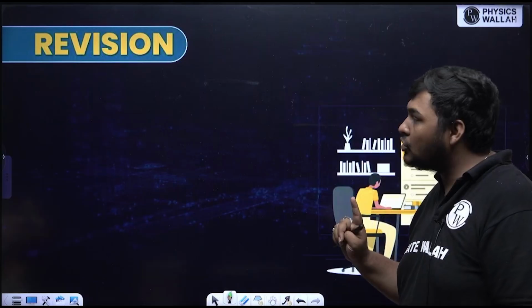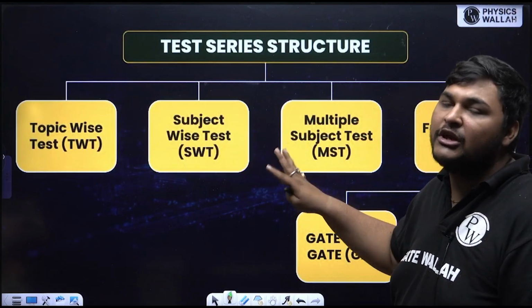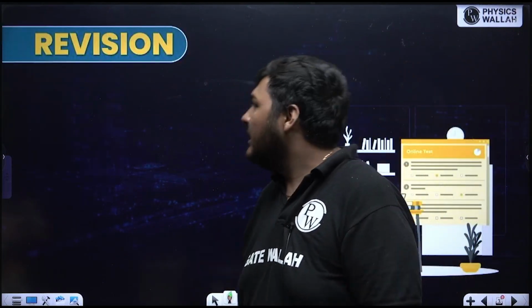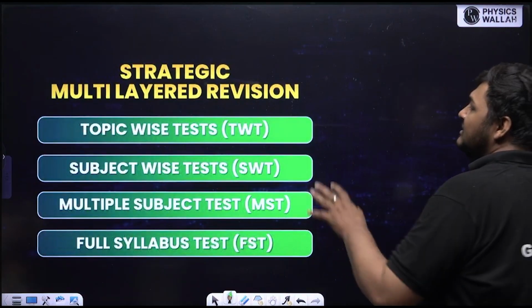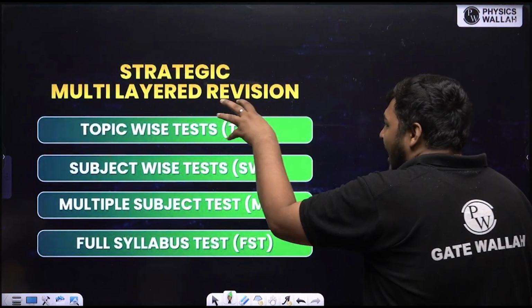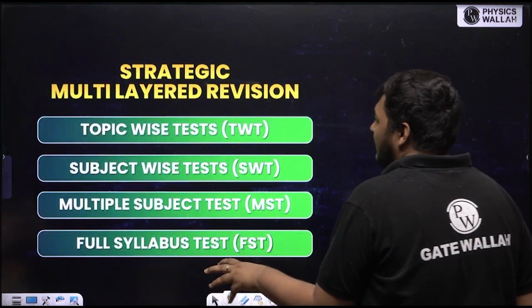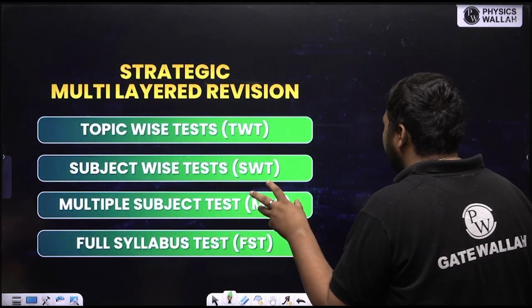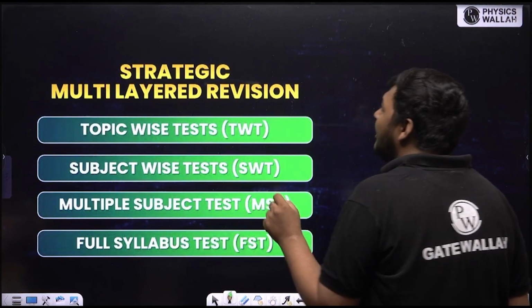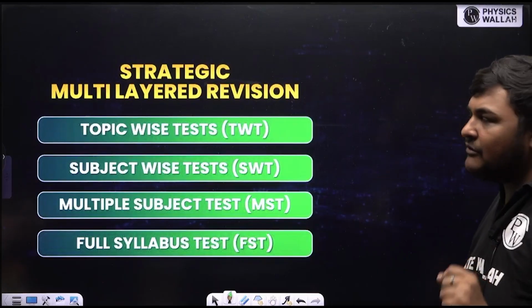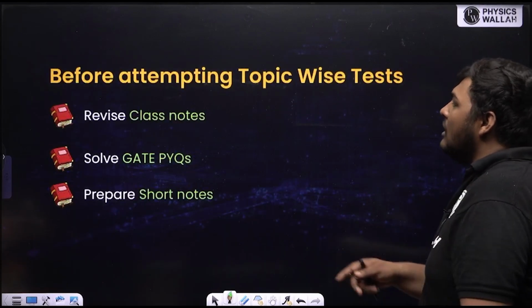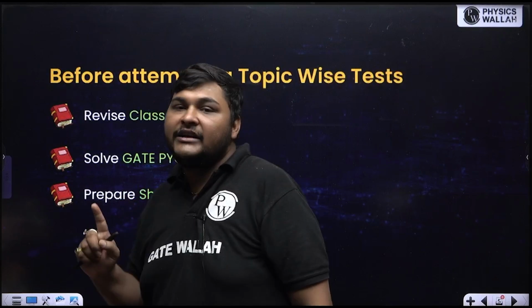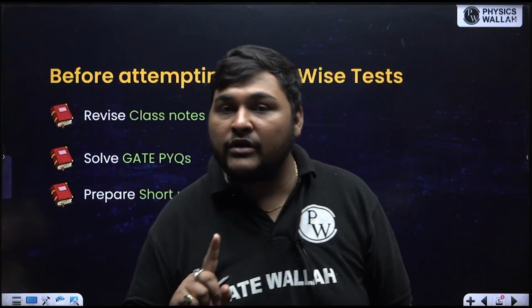Okay, if you take this oath, automatically through this structure your revision part will get covered. How? See, in our test series you will find why we have given this many categories like topic wise, subject wise, multiple subject, full syllabus, because it will help you in multi-layered revision. What does it mean? See what I told, don't attempt any test without revision.